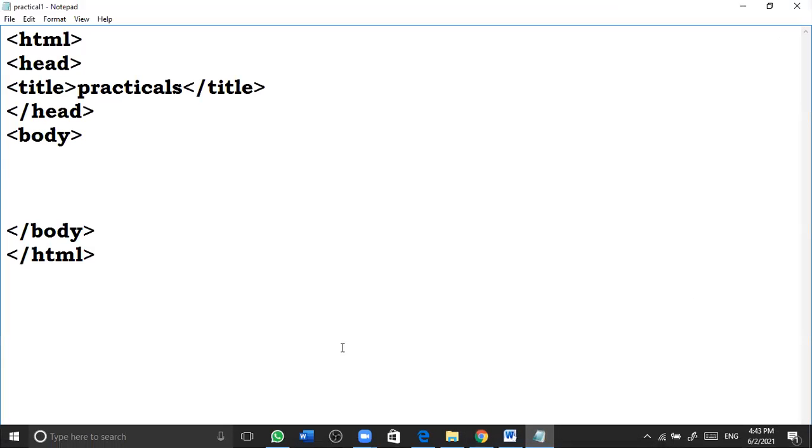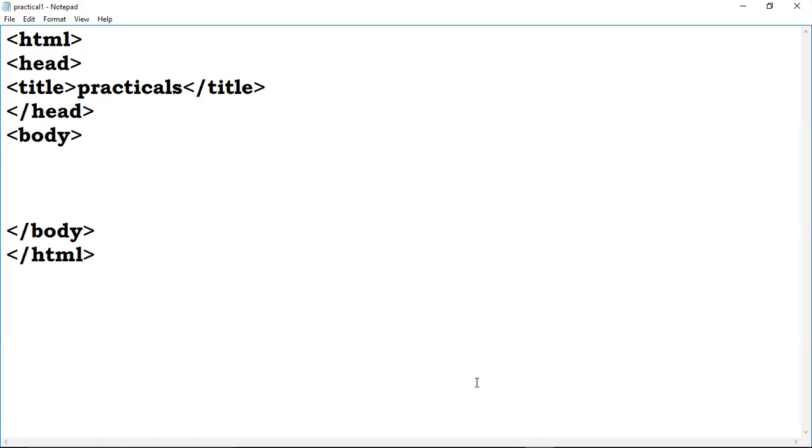Now again, I'm going to use my notepad. In the notepad, I'm giving body bgcolor equal blue, and the text color equal white. I have showed you last week also.